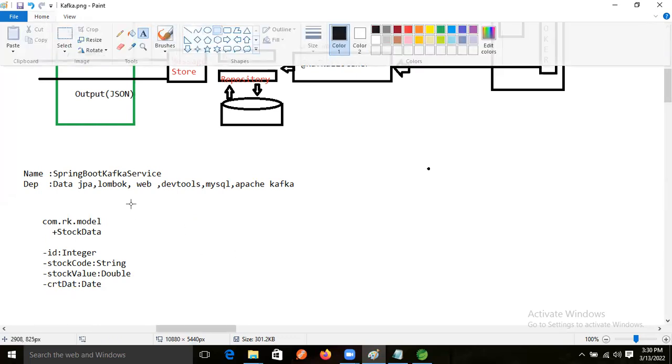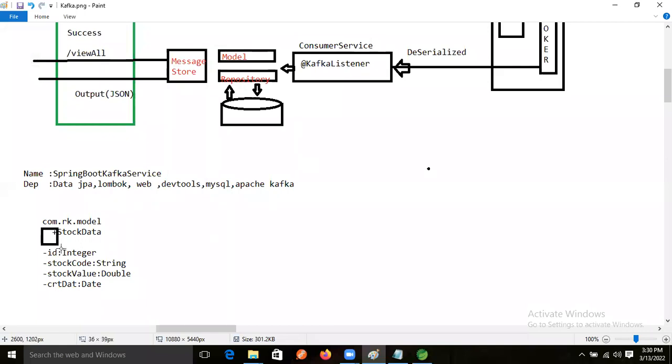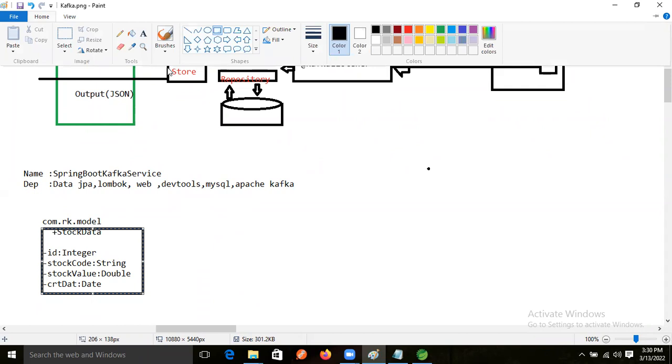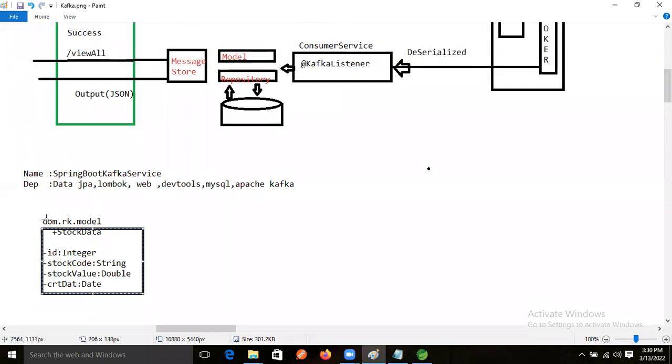This is our model class, and the Data JPA entity annotations. People remember them, guys, when I was explaining Data JPA entity annotations.